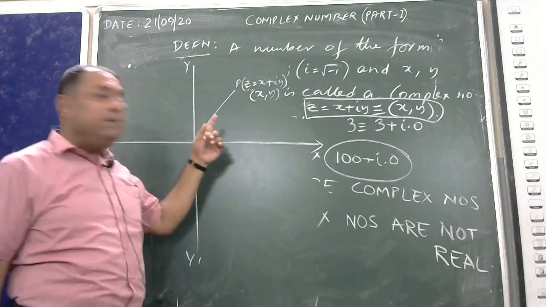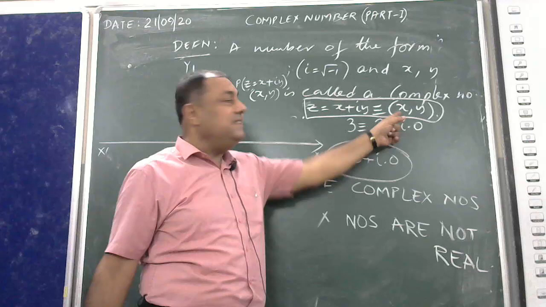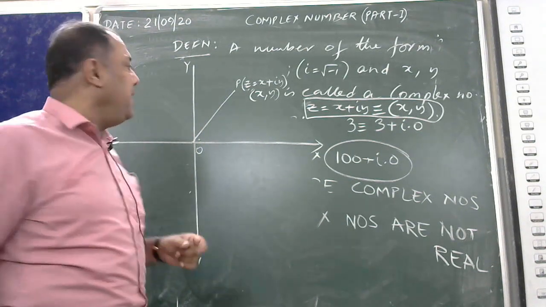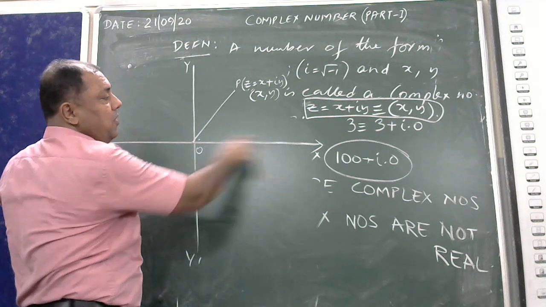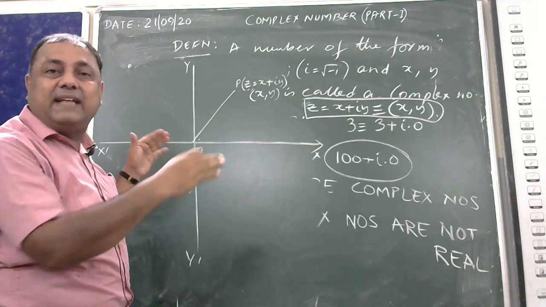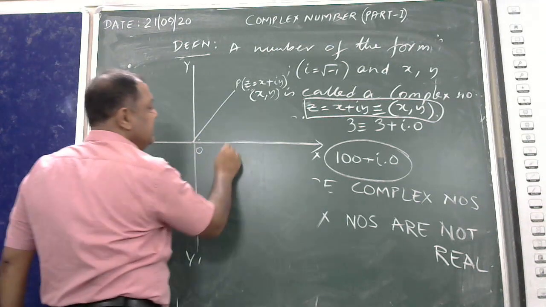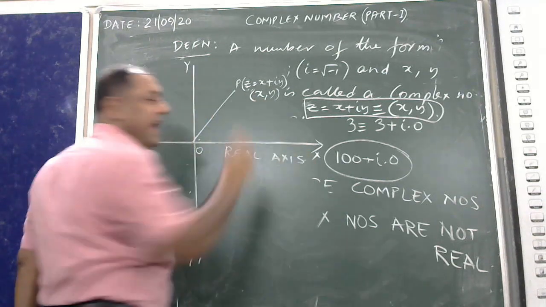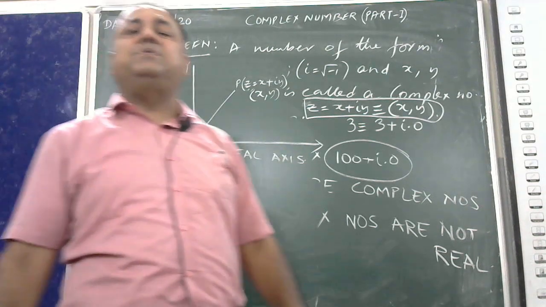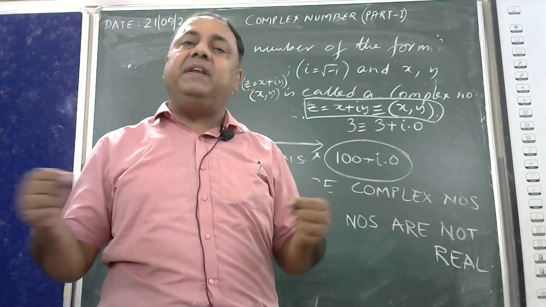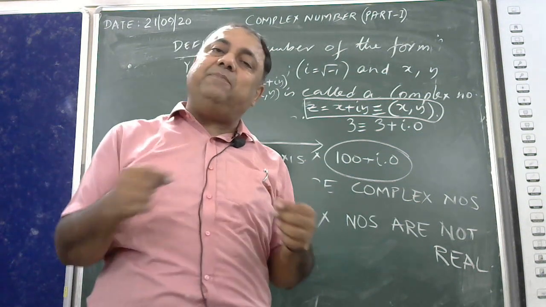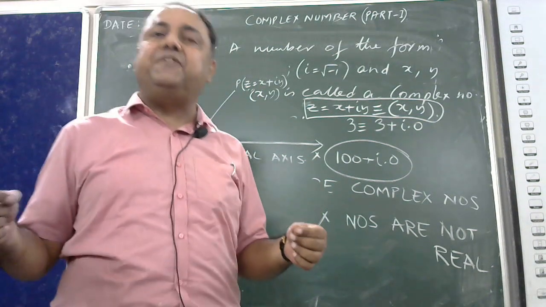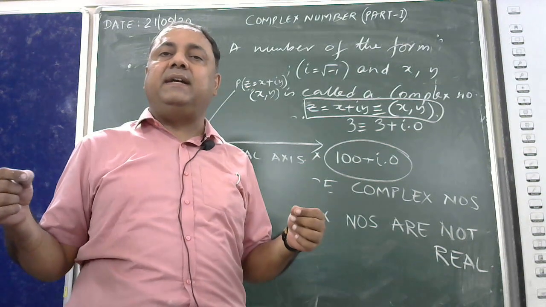And keep this in mind that x is the real part of the complex number, and this real part is being plotted against the x-axis. This is the real axis. In the real number system, up to secondary level, in case of inequalities or inequations, you have been working on this straight line, the real line, expressing different numbers on it.